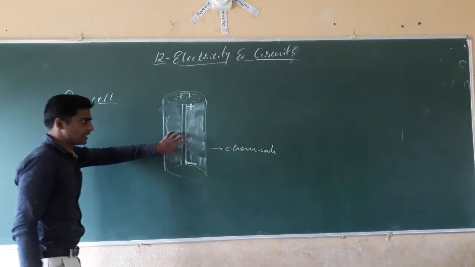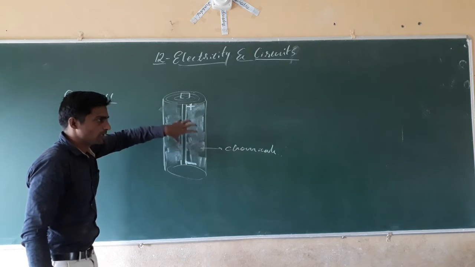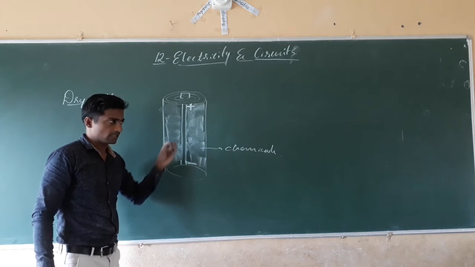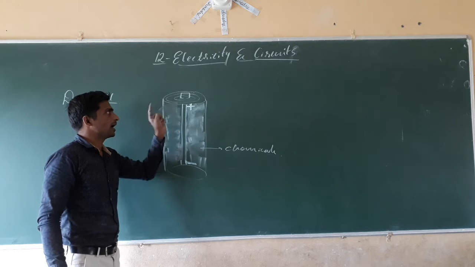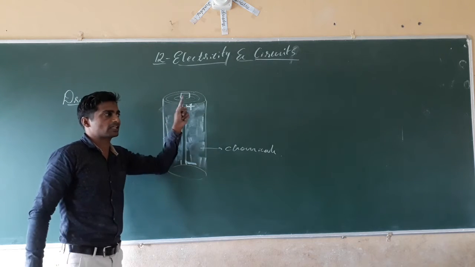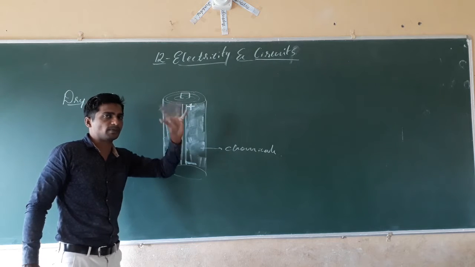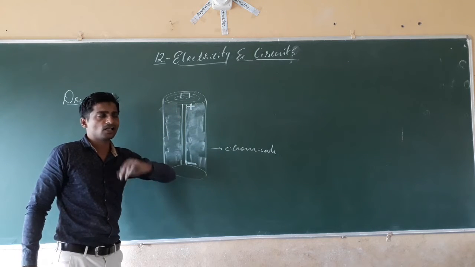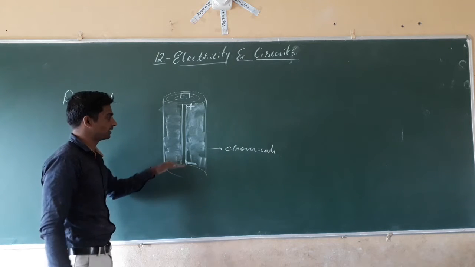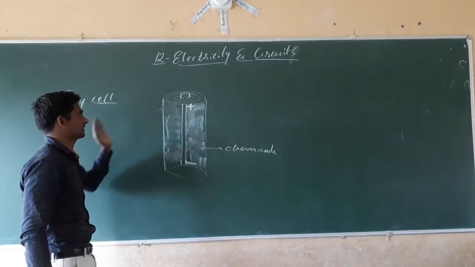In the dry cell the chemical reactions are going on. By these chemical reactions electricity is produced. By connecting this dry cell we will get the uses of electricity in different forms, maybe light energy, or chemical energy.